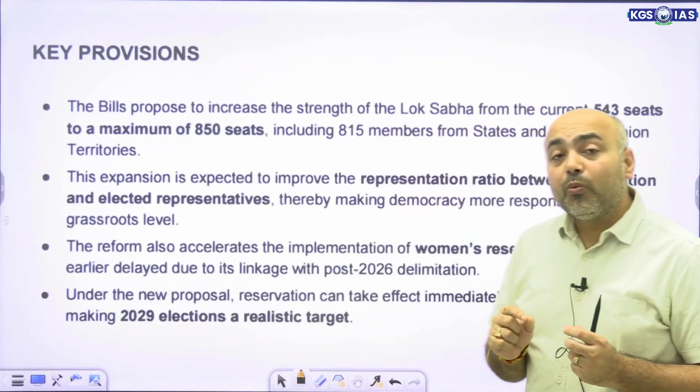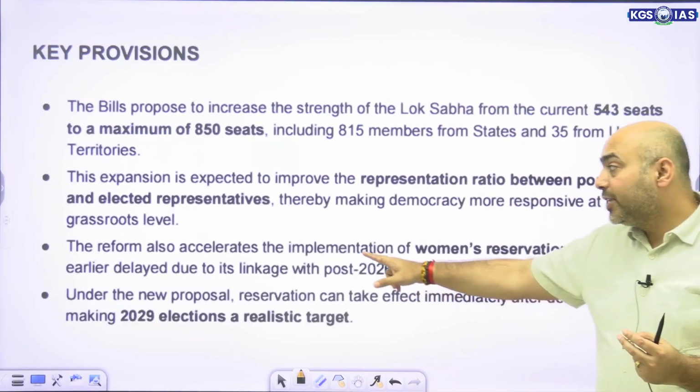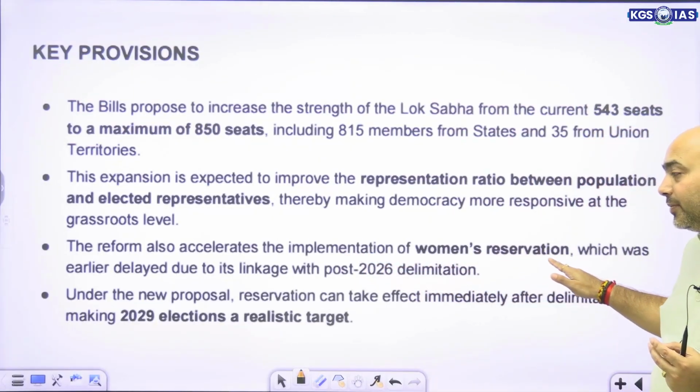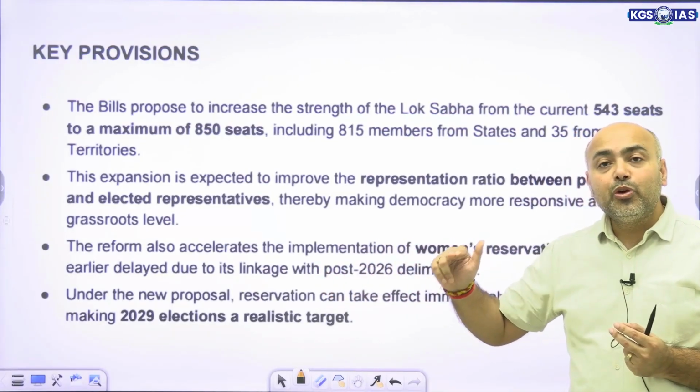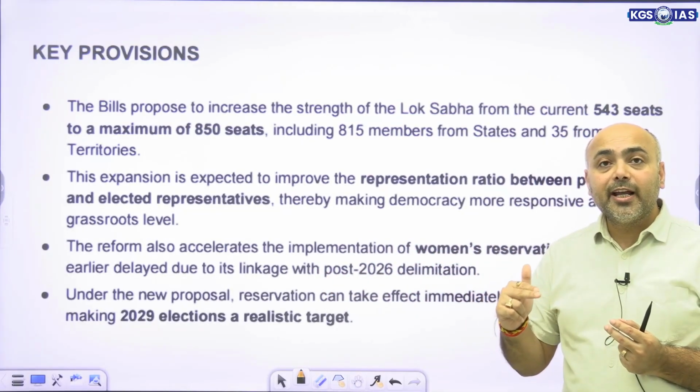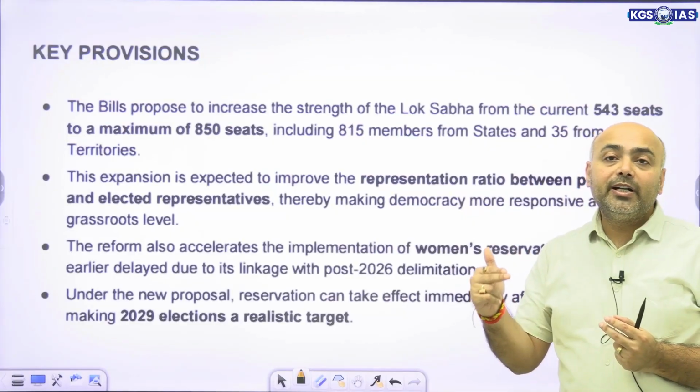Another very important change would be that women reservation, which was delayed, would be taken up post the 2026 delimitation.